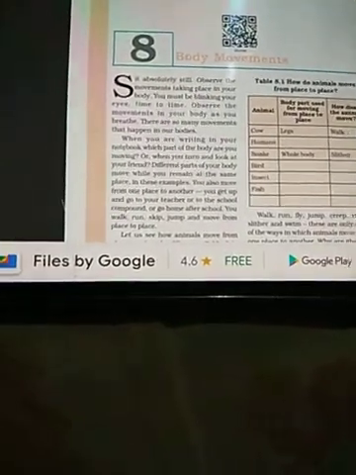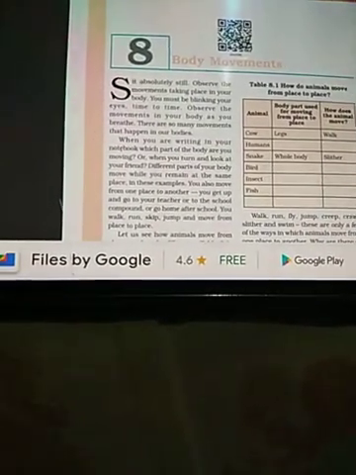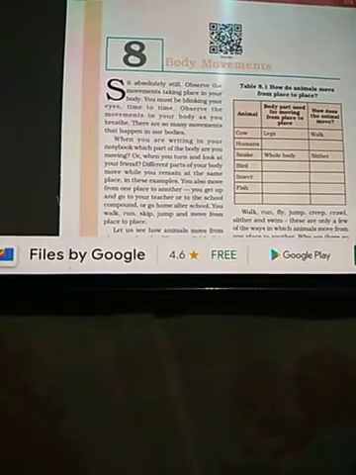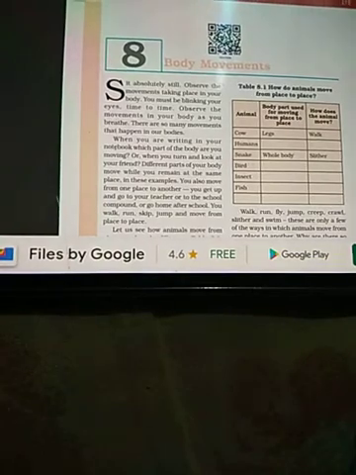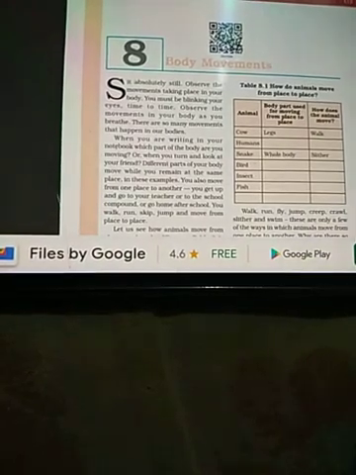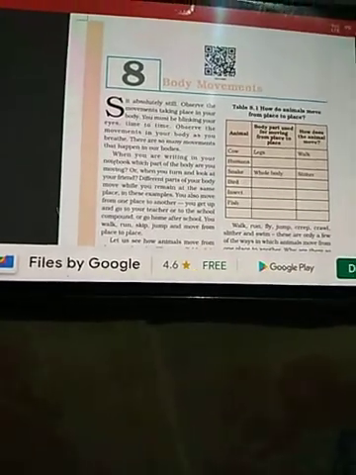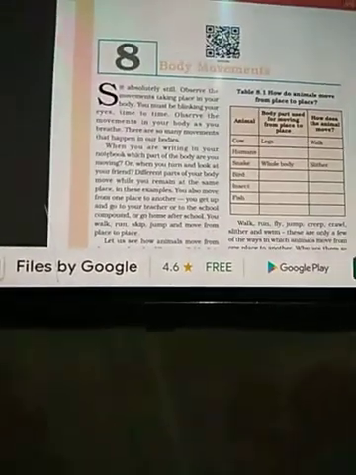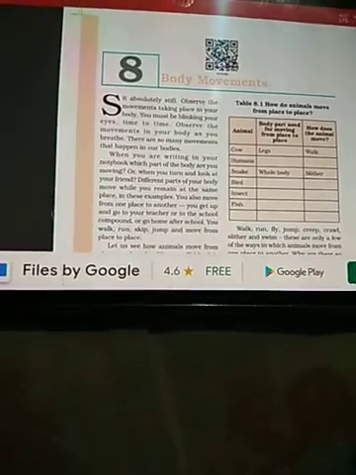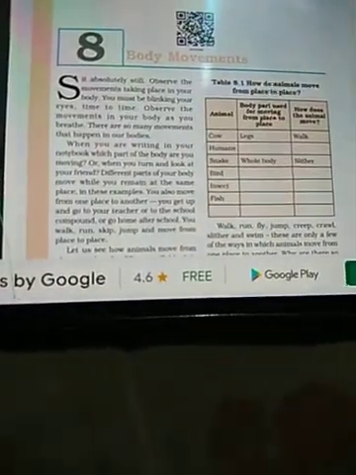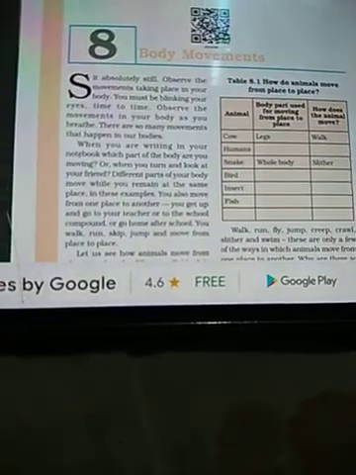In this chapter, children, we are going to study how different animals move, what is a skeleton system, what are joints, and what kind of movements are shown by the joints. So children, you are requested to please sit with your pencil and notebook so that you could underline the important topics wherever required and note down the important topics in your notebook by pausing the video.